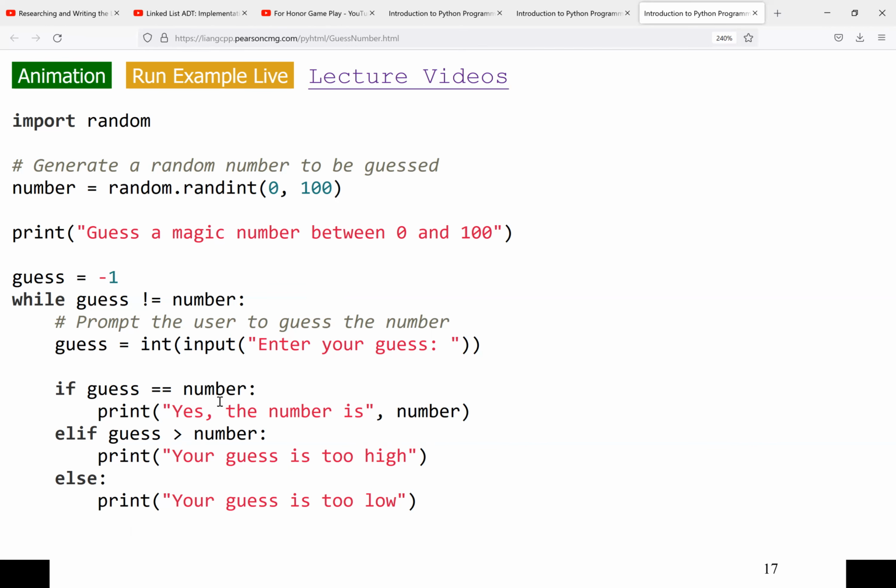Now we say, okay, the number is correct. We go back and check, and if the number is correct, then the while loop cannot execute anymore. Let's say the number generated was 10 and I was able to guess 10. Is 10 not equal to 10? That's false, so the while loop cannot execute anymore. But if we guess a greater value, let's say 20, it will print that your guess is too high, because 20 is greater than 10. Then we come here: is 20 not equal to 10? Yes, that's true, so the while loop will execute again.